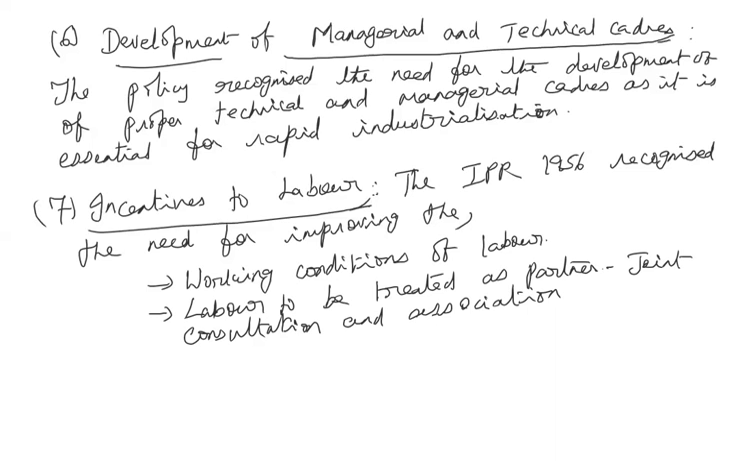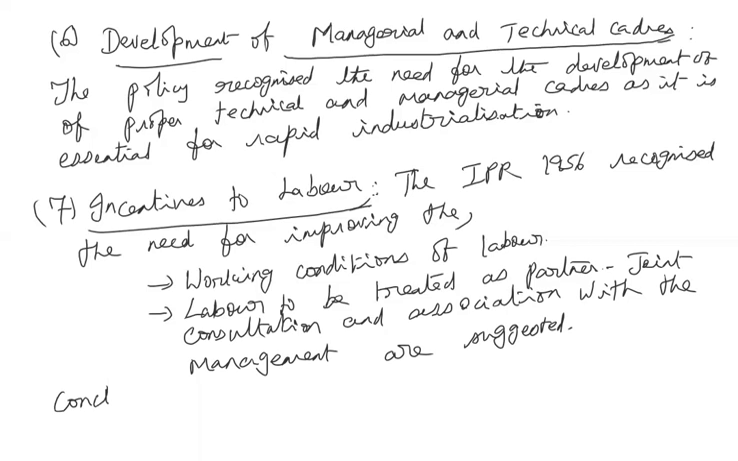So discouraging the family-oriented business. So joint consultation and labor participation and association with the management, all those were encouraged and clearly specified in the 1956 policy. Okay, so these were all the main features of the IPR 1956.